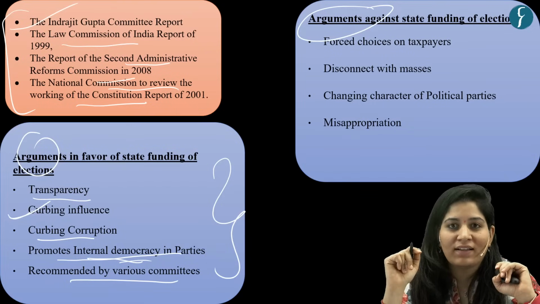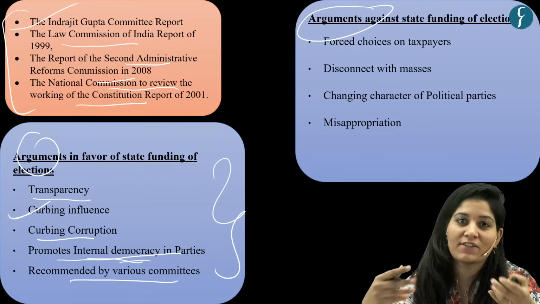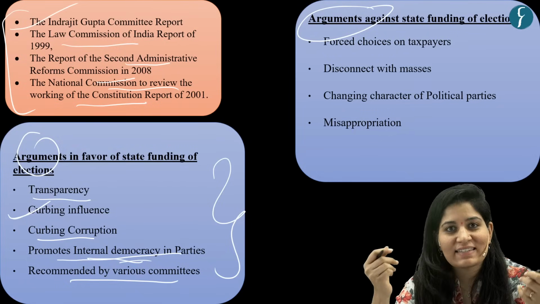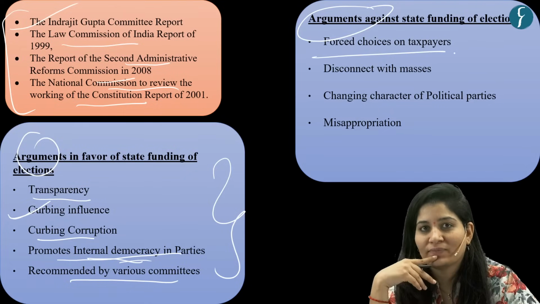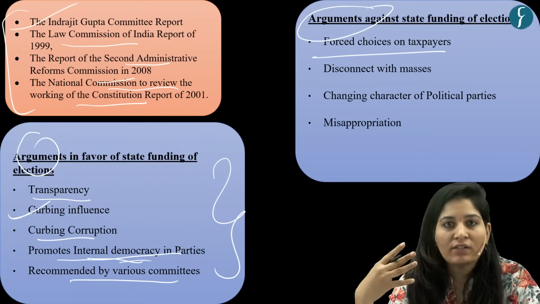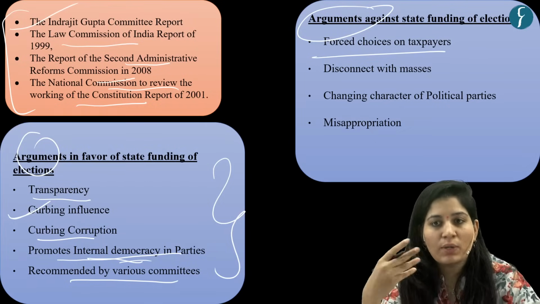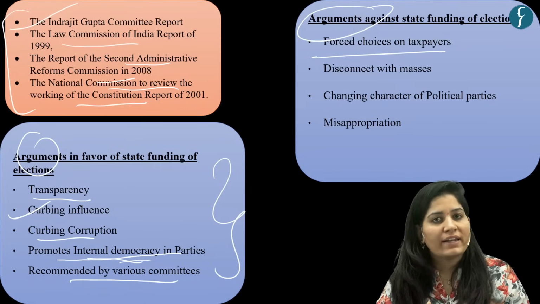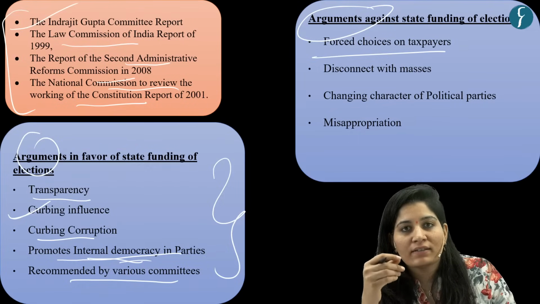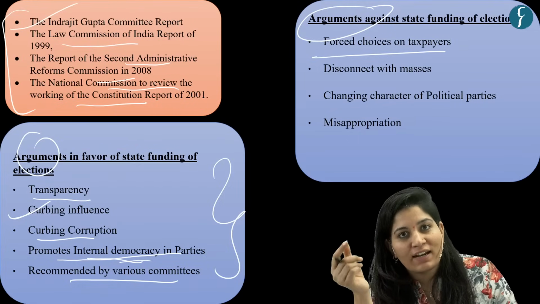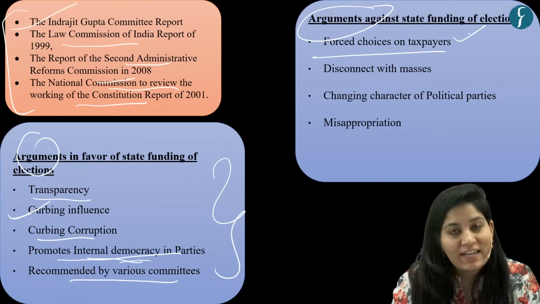Now, till now, this is not a reality because of some constraints. So now let's see those constraints. The first one is poor choice for taxpayers. See, how will the state fund? That money is taxpayer money only. So if I or anyone does not subscribe to a party's view and your money is going to fund that party, it is against your wish, against your choice. That is the lack of choice for taxpayers.